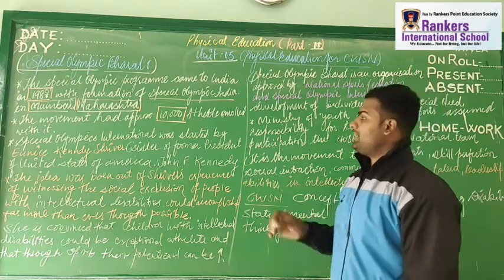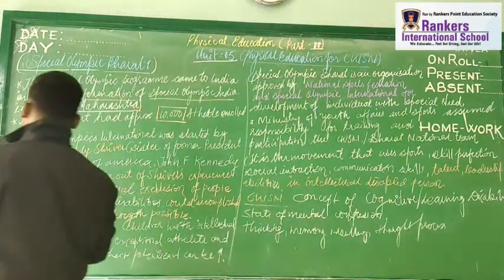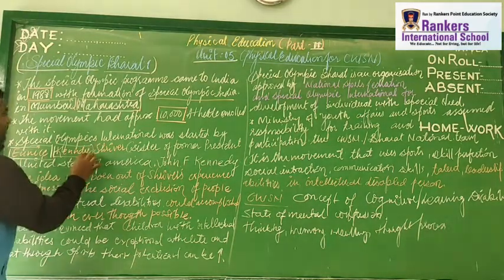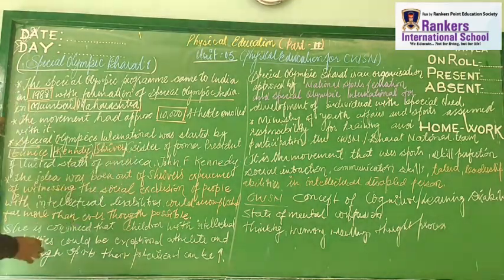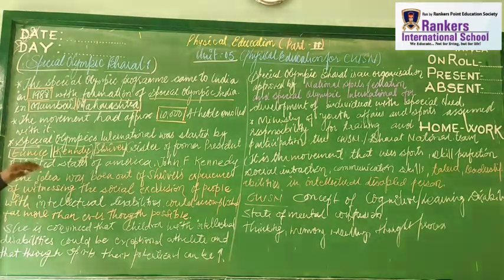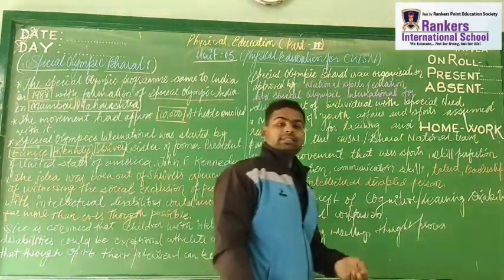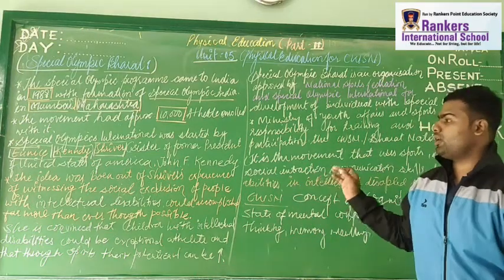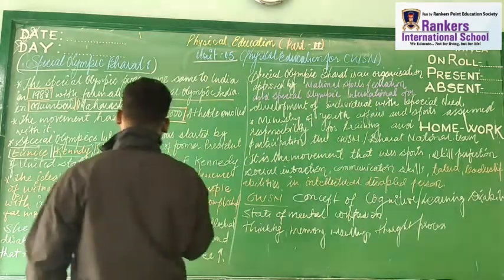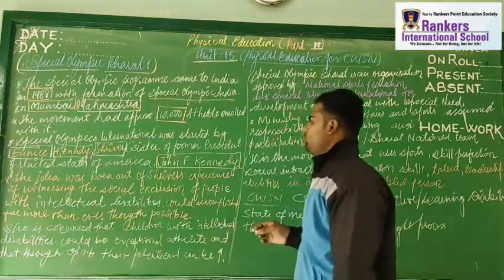The Special Olympics International was started by Eunice Kennedy Shriver. I have already marked it. So you can see here I can also make a box. Eunice Kennedy Shriver. Who was she? Sister of a former President of the United States of America. So she was the sister of the former President of the United States, John F. Kennedy. What's the name? The name of the person was John F. Kennedy.